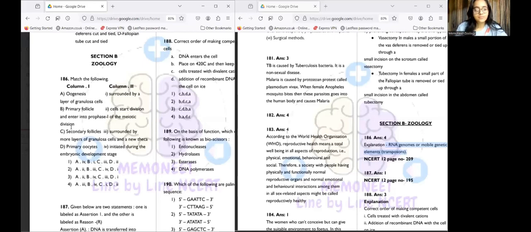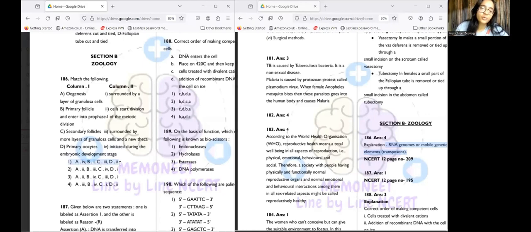Okay, so let's go with question number 186. It's a match the following type of question where we can see first is oogenesis. So oogenesis is a process, right? Oogenesis is initiated during the embryonic development stage, right? So A4, there's only one option which has A as 4. So the correct answer is option number 1.